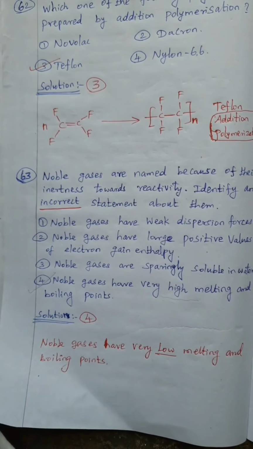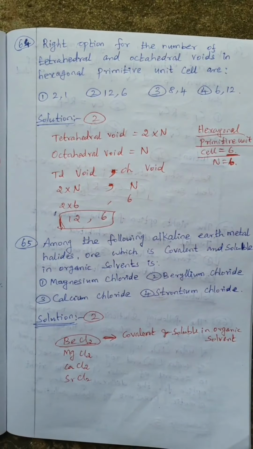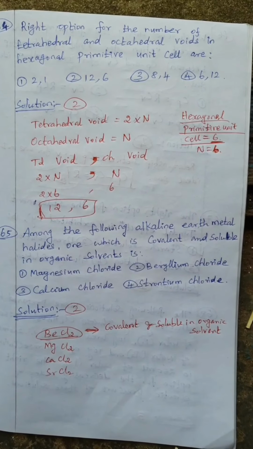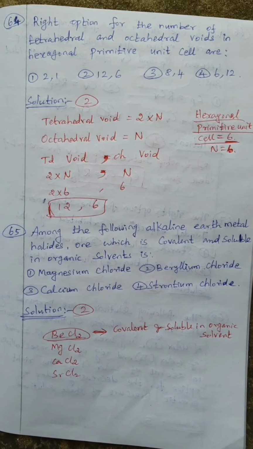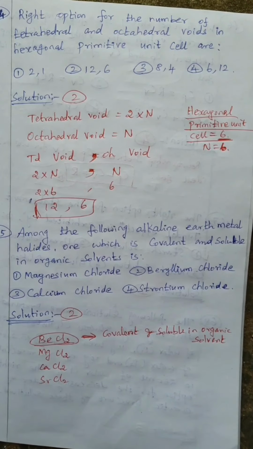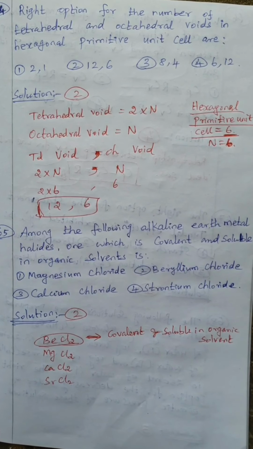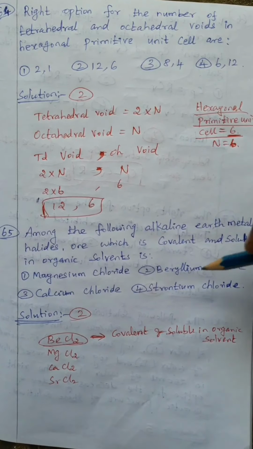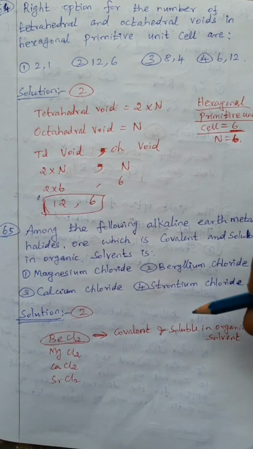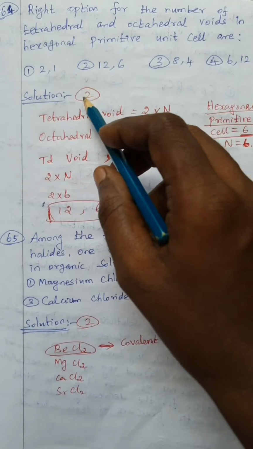Okay, 4. Then question number 64, the right option for the number of tetrahedral and octahedral voids in hexagonal primitive unit cells. For tetrahedral voids the formula is 2n and octahedral voids n. Here, in the hexagonal primitive unit cell, the number of atoms is 6, so n equal to 6. Tetrahedral voids 2 into 6, 12. Octahedral voids n equal to 6. So 12, 6 is the answer. So option 2.